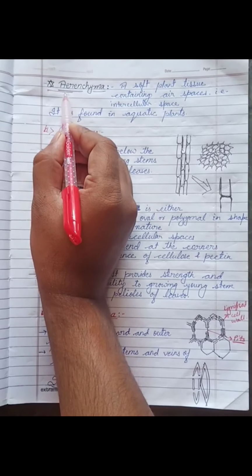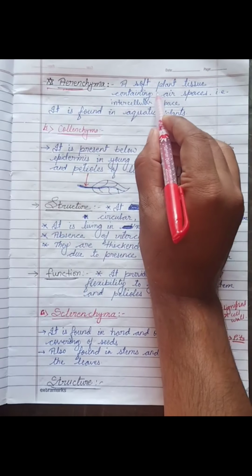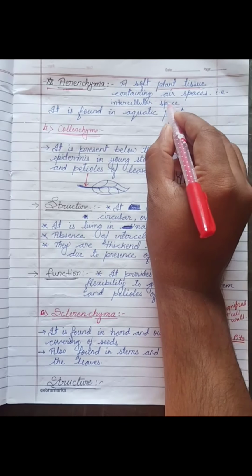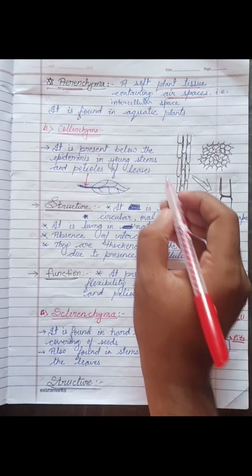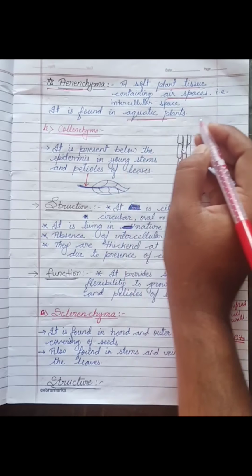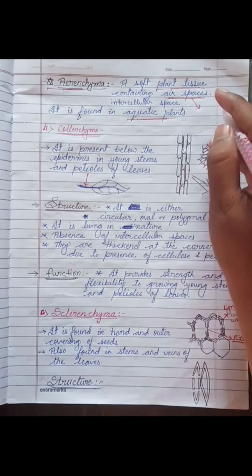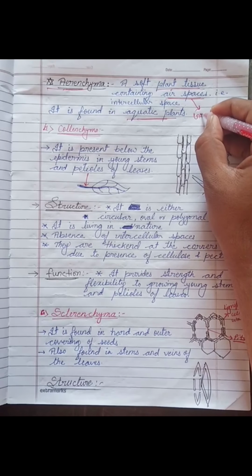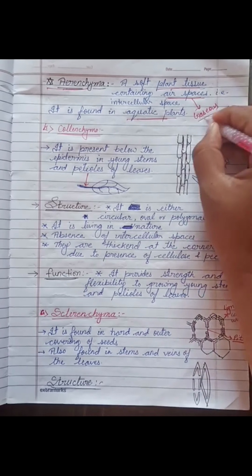Next one is aerenchyma. Aerenchyma is a soft plant tissue containing air spaces, and it is mostly found in aquatic plants. These air spaces help in gaseous exchange, my dear. Gaseous exchange.